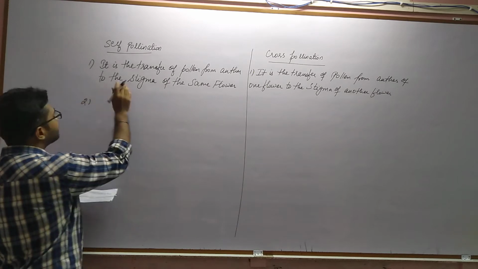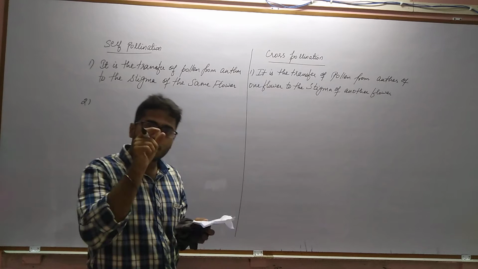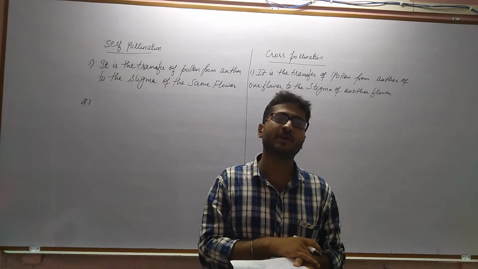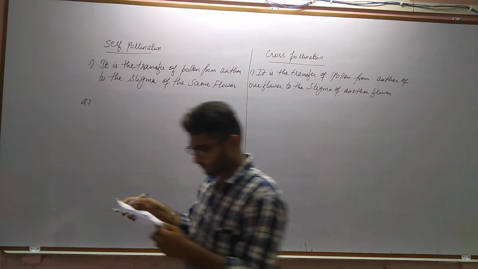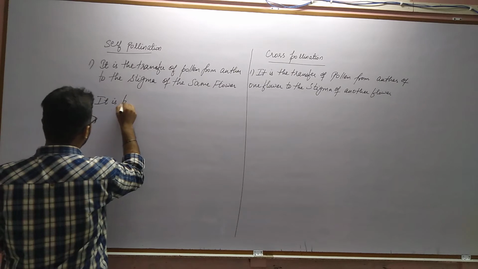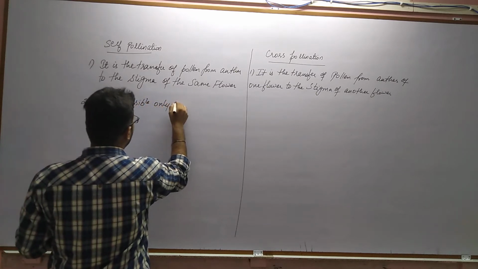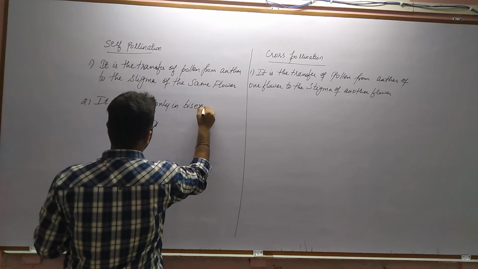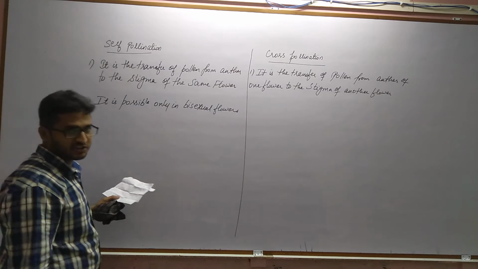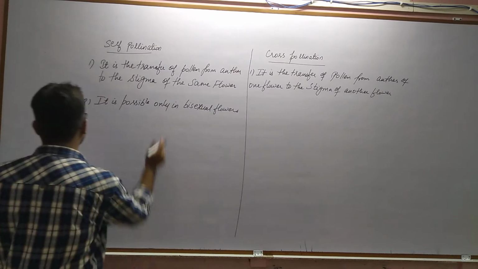Now, if it is transfer of pollen from anther to the stigma of the same flower, that means one flower must contain male as well as female part, that means the flower must be in bisexual condition. So it is possible only in bisexual flowers, that is having monoecious condition, that means one flower contains male as well as female part.